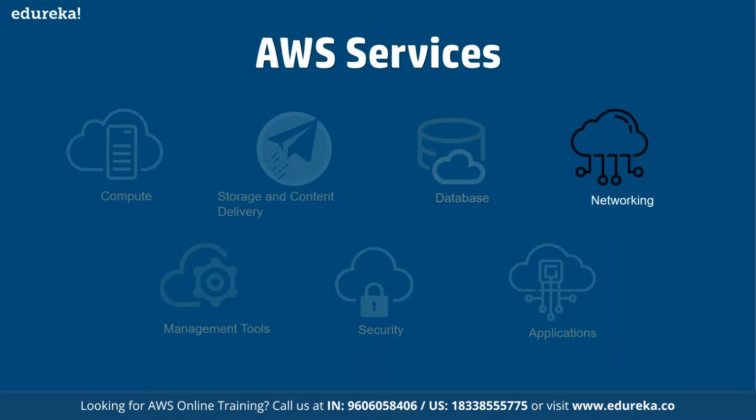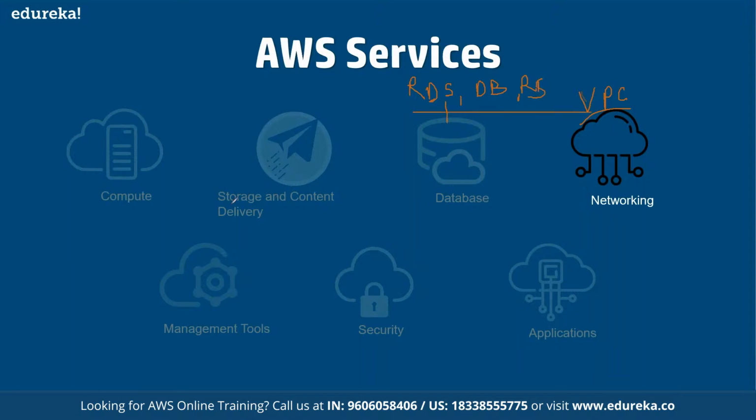Then we have networking. Under networking, we can create our own isolated network by using a service called VPC, where we can create our own customized network. On the database side, we are going to discuss thoroughly RDS, DynamoDB, and the Redshift architecture as well.